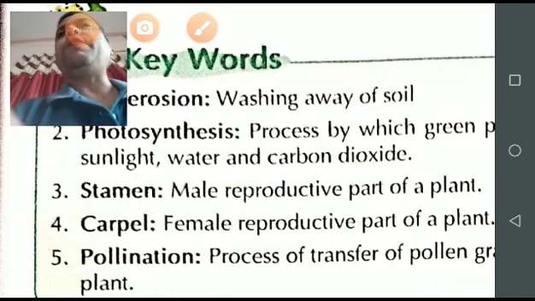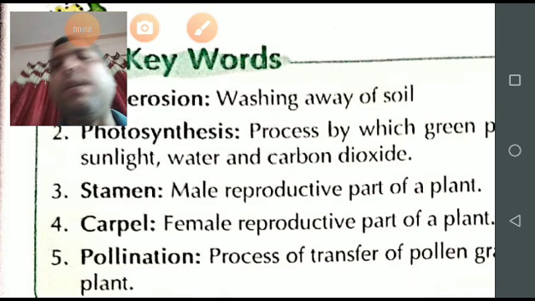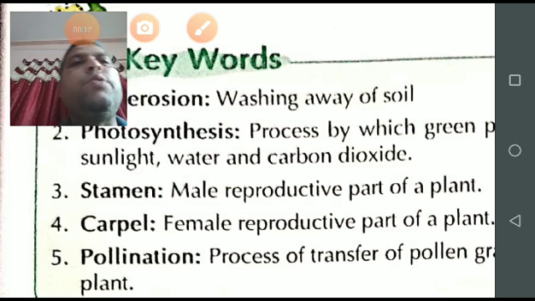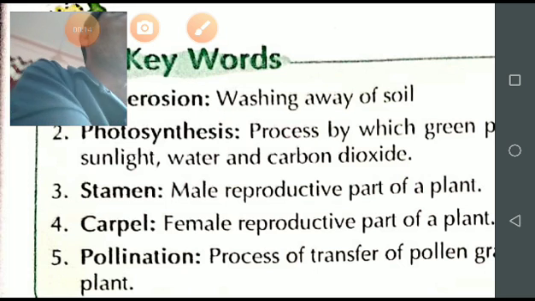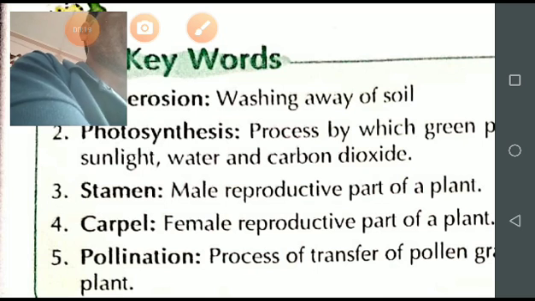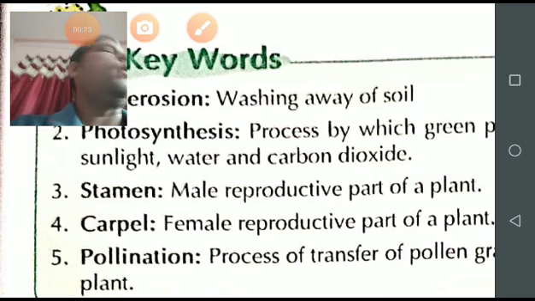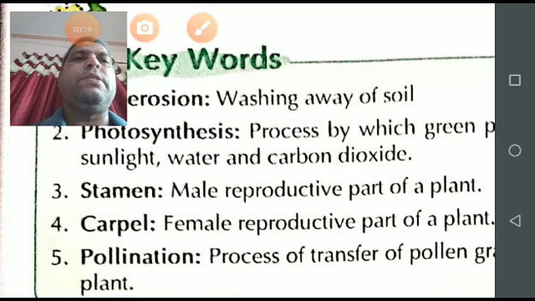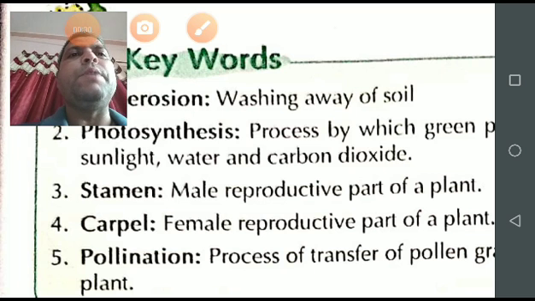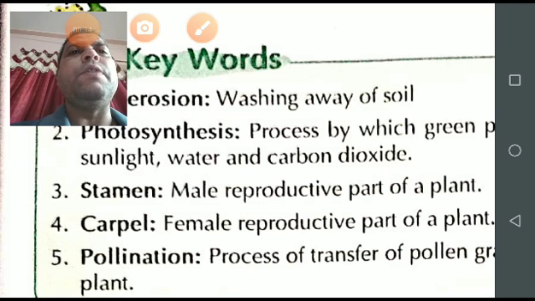In my previous video, I explained vegetative propagation and dispersal of seeds. Now, in today's video, I will discuss keywords and things to remember. Take your rough copy and note down the important points. Is it clear? Let's start with the keywords.